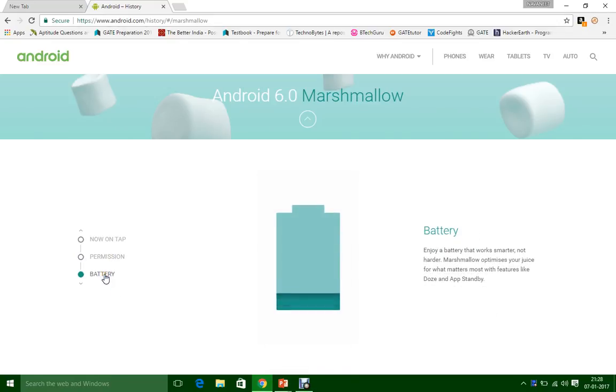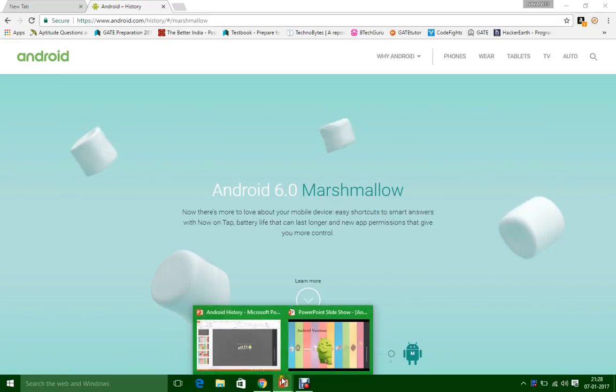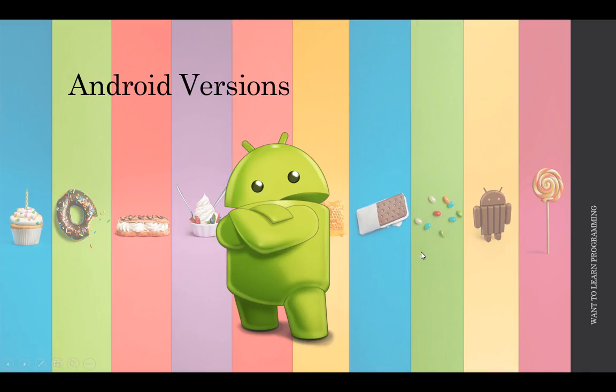And battery: the battery is made smarter, so it does not work harder, it became smarter. So this is Android 6.0 Marshmallow, and these are the different versions of Android.